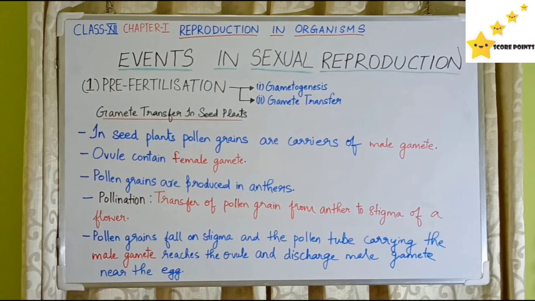Now we can learn how gamete transfer occurs in seed plants. In seed plants, pollen grains are carriers of male gamete. The ovule contains the female gamete. Pollen grains are produced in anthers. Pollination occurs. Pollination is the transfer of pollen grain from anther to the stigma of a flower. Pollen grains fall on the stigma and the pollen tube carrying the male gamete reaches the ovule and discharges the male gamete near the egg. This is the gamete transfer in seed plants.